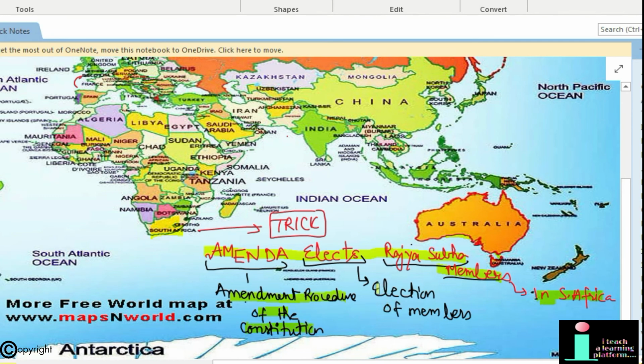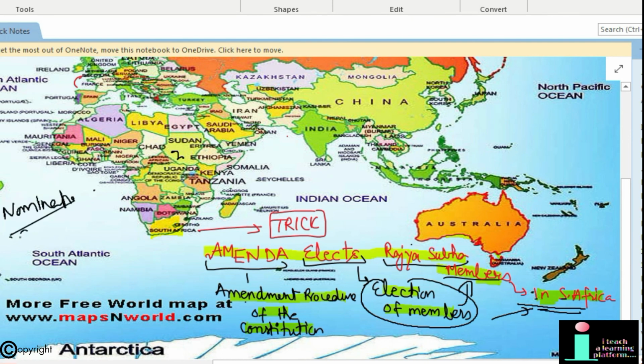Elects stands for election of members of Rajya Sabha. The important thing to remember is that the election of members of Rajya Sabha is borrowed from the South African Constitution. And nomination of Rajya Sabha members is borrowed from the Irish Constitution.